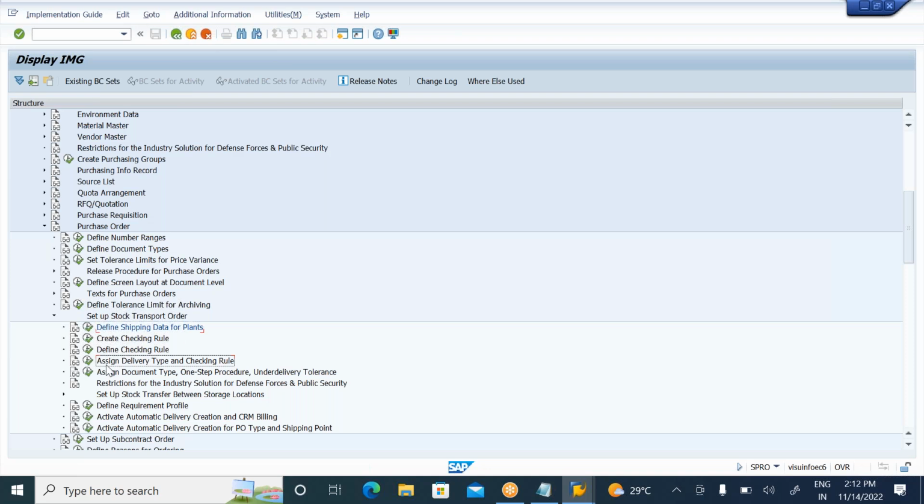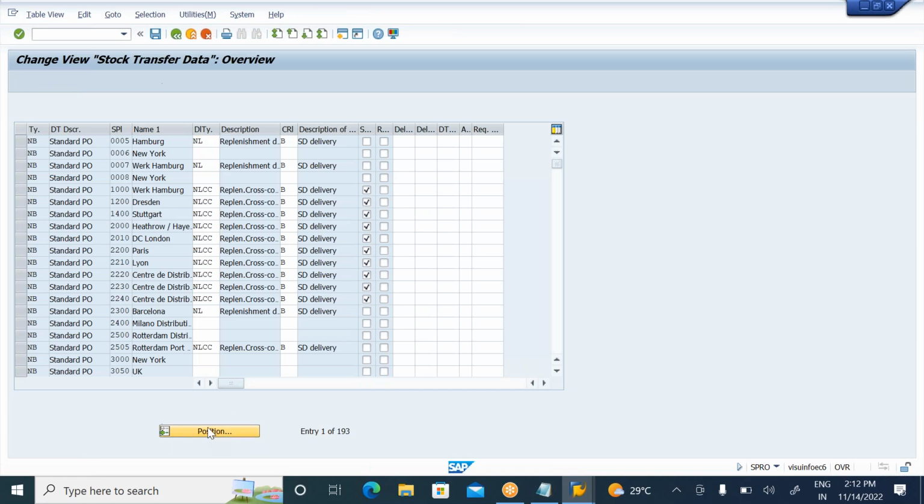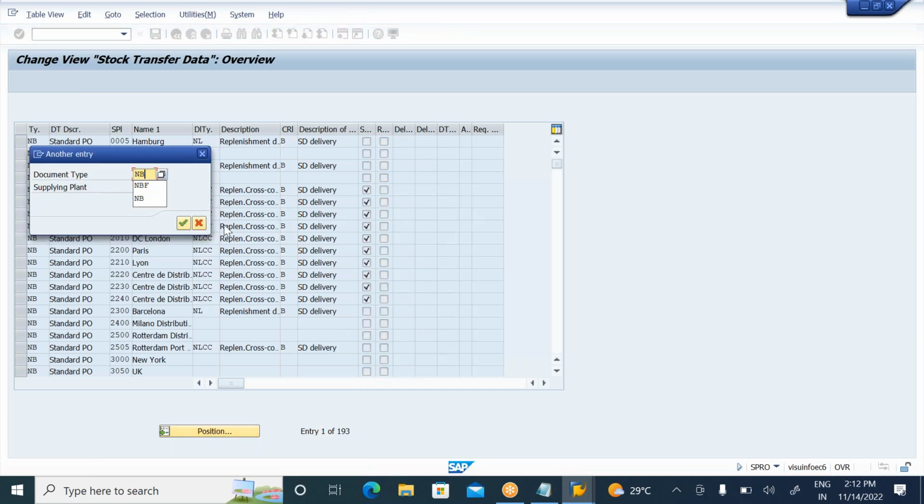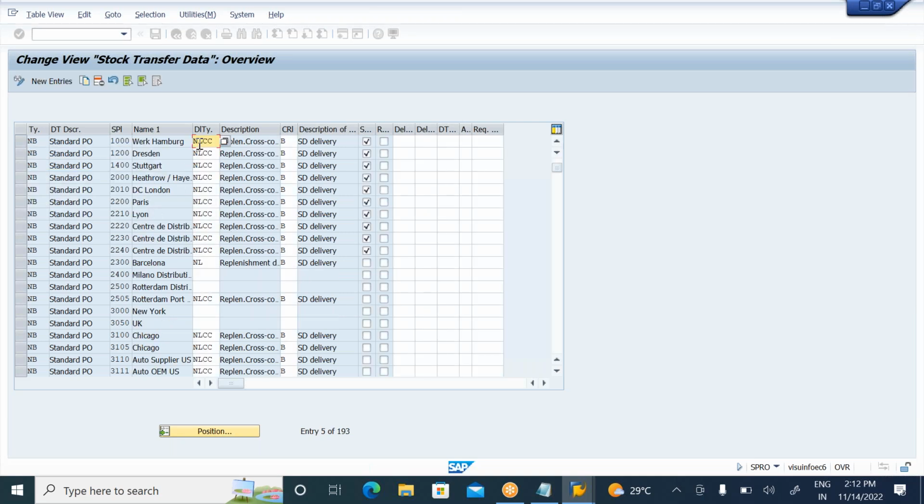I don't need to go anywhere. Here itself you will see the sixth config step. This is actually assign delivery type and checking rule. Come to here. What is my document type? My document type will be NB. What is my plant here? Supplying plant 1000. Let us observe my delivery type and checking rule is already assigned here. Okay. So with this, the sixth config step is also the same. And these we have discussed twice. Now this is the third time we are discussing all these config steps.